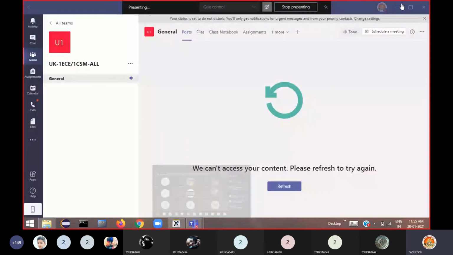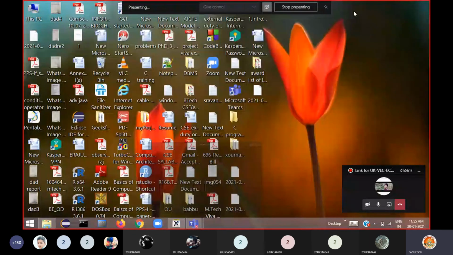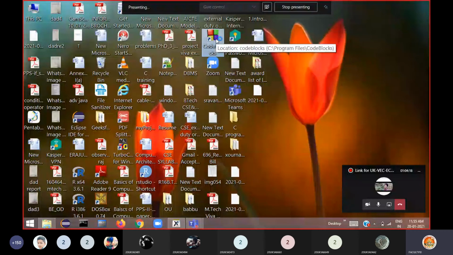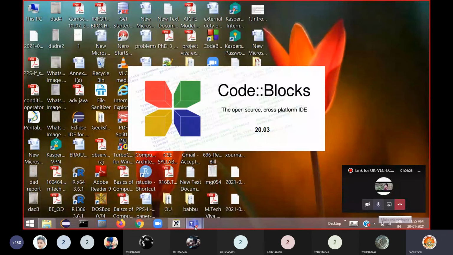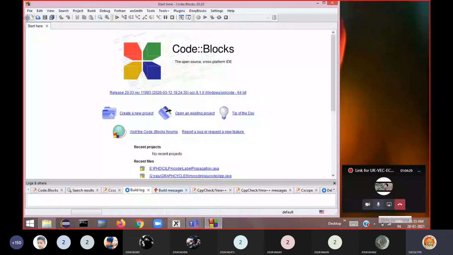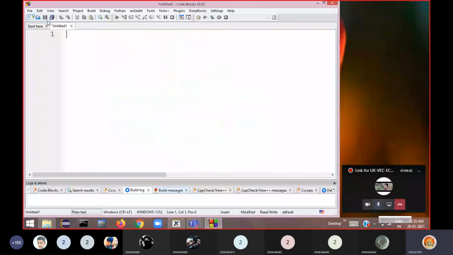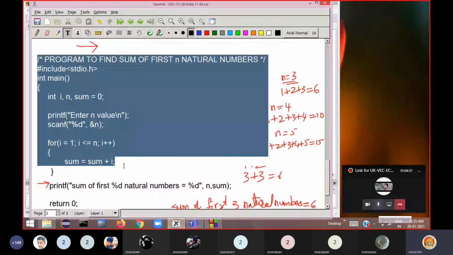Let me switch on Code::Blocks. Code::Blocks here. So the remaining code also I'll paste here.